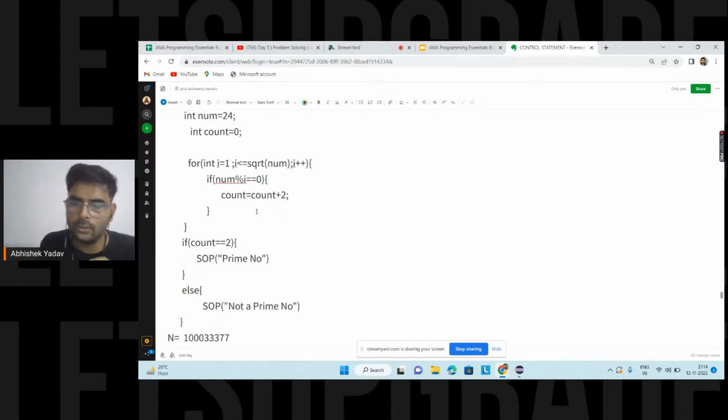Take from i is equal to 2. Okay, Abhay, again, if I take from i is equal to 2, what will happen? Please write in the chat. Abhay is saying why you are saying i is equal to 1, why you are not saying i is equal to 2? Please write in the chat, guys.